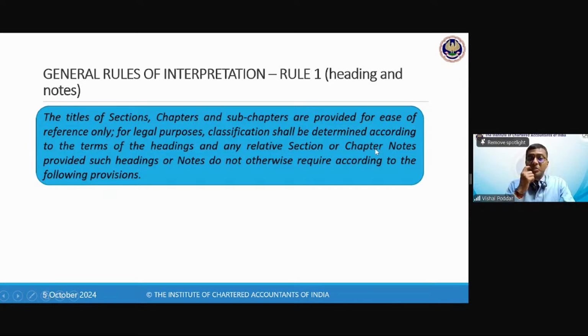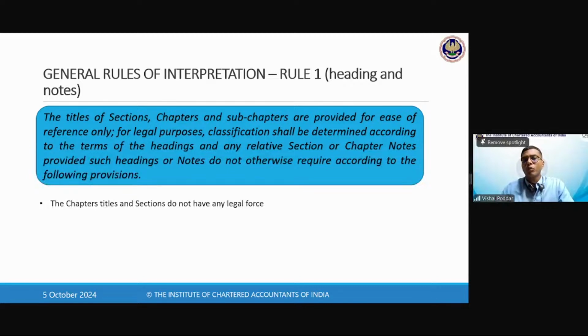I had already mentioned this in the previous 2 examples of roses also, and this latest example of fruits also, that the section notes and the chapter notes are the most important thing. So rule 1 says, you read the headings. Obviously, headings help you because they give you the name. But that is not the decisive thing. You should immediately read the notes because the heading may suggest something, but if the notes counter it, you have to follow the notes. So headings are for reference, but final classification depends upon what is given in the notes.